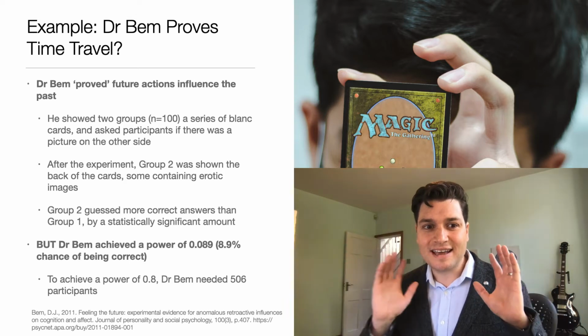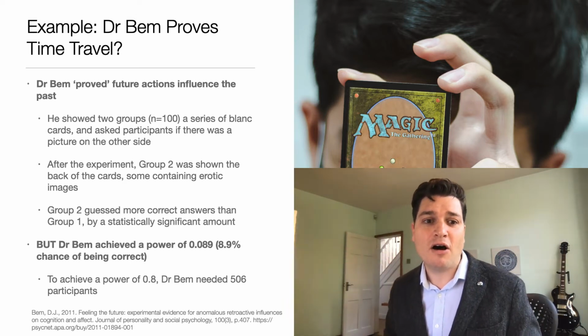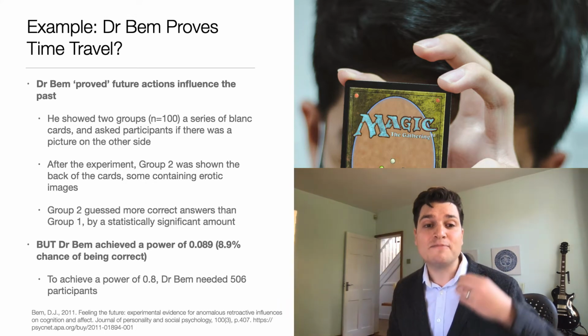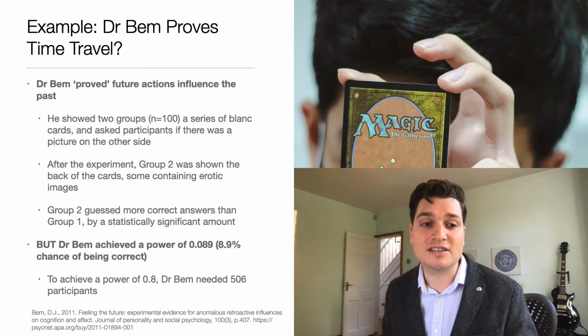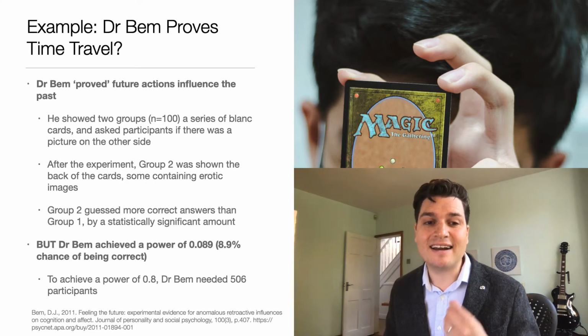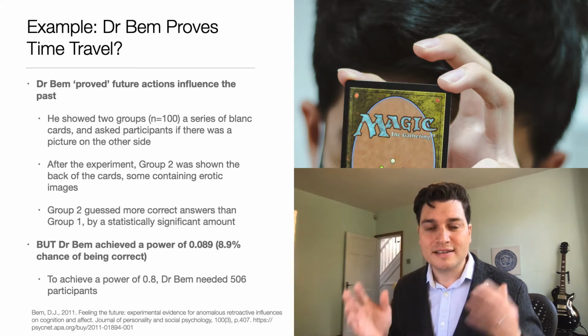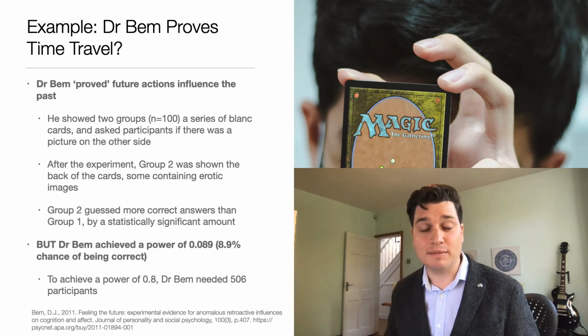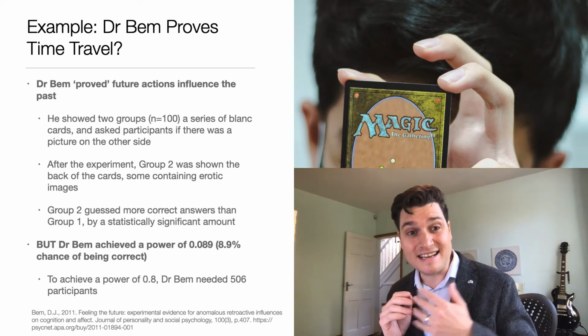And he achieved a power of 0.89, which is an 8.9% chance that he is right and a 91.1% chance that he's wrong. Dr. Bem did not get a good enough sample size to get the results that he gave.